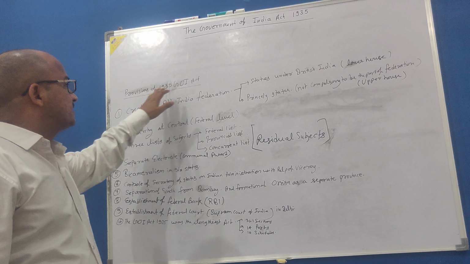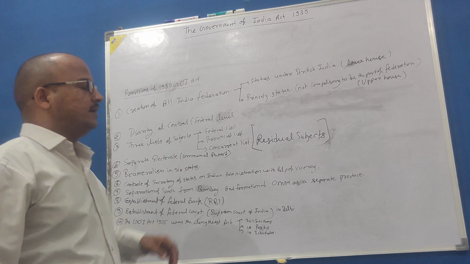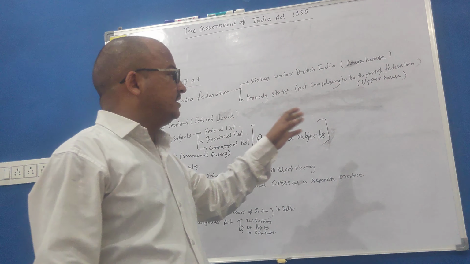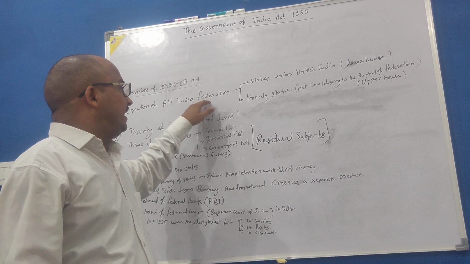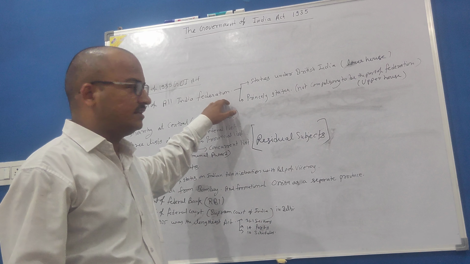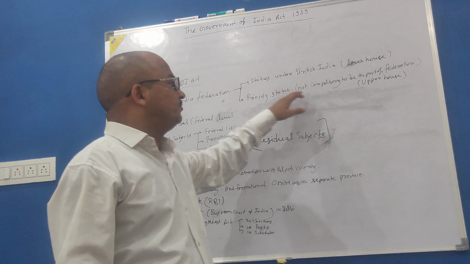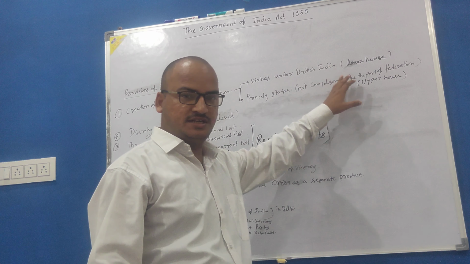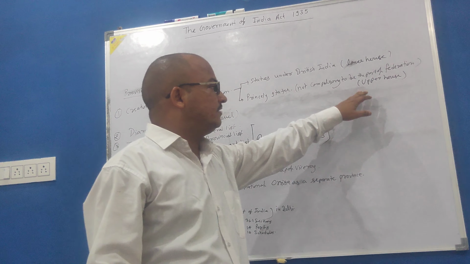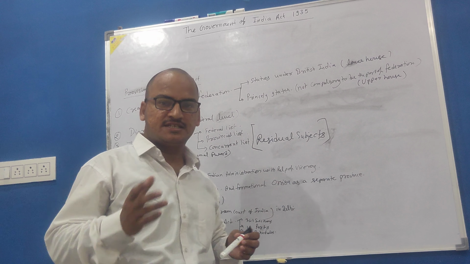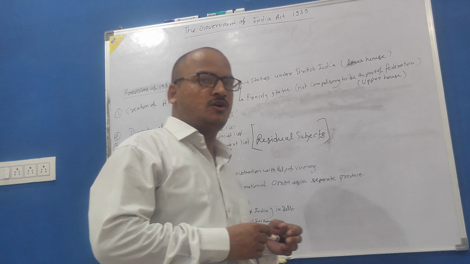So by this Government of India Act 1935, the British government proposed to make a federal government in India that would be made by a central government as well as state government. At the central level, this act had a provision that there would be two bodies. First would be the lower house that would be made by the British controlled Indian states, and second would be the upper house that would be made by the princely states. But here princely states were free either to join this federal structure or not.